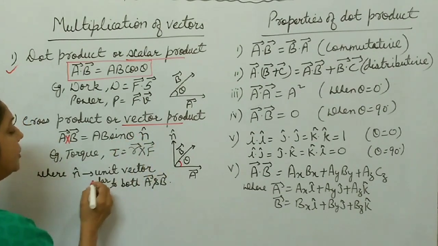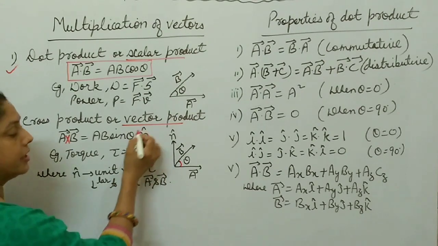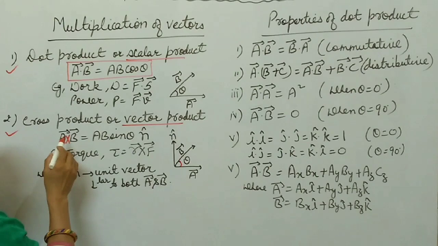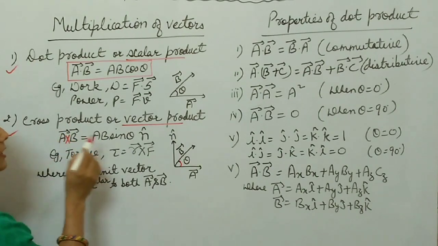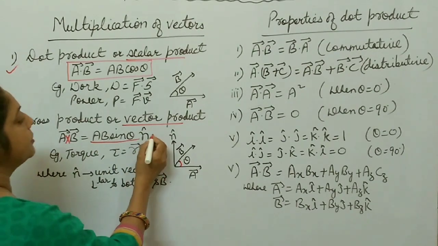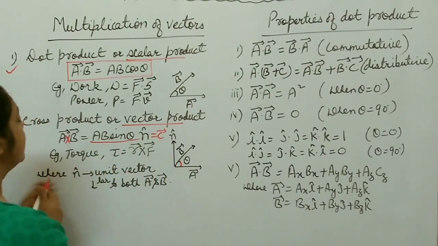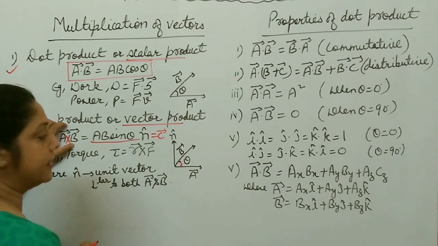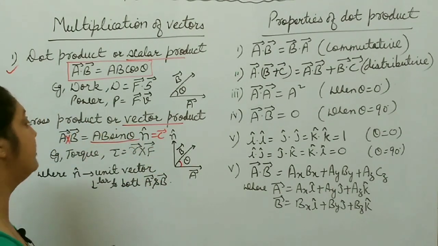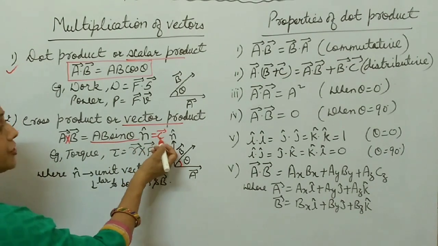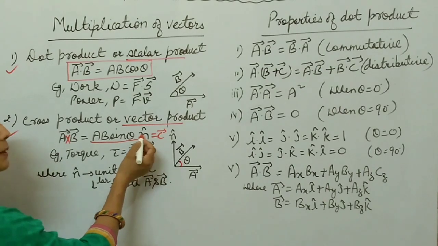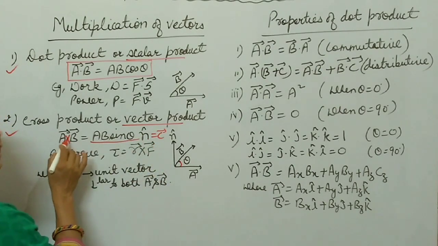N cap is a unit vector and its direction is what? Perpendicular to both A and B. It means when you cross any two vectors, the resultant is again a vector. Let us suppose that this is equal to C vector. So when you multiply any two vectors, the resultant is again a vector quantity. This is called cross product or vector product. And the direction of the resultant is given by this unit vector n cap. N cap is perpendicular to both A and B.